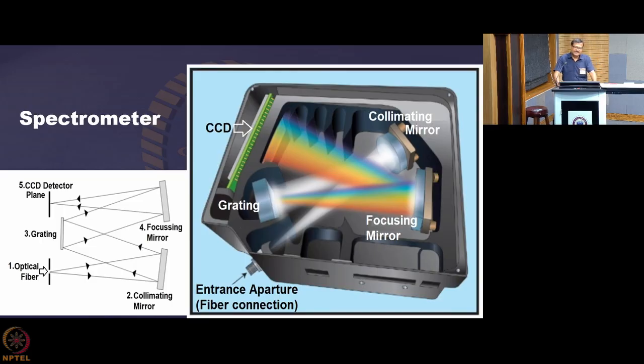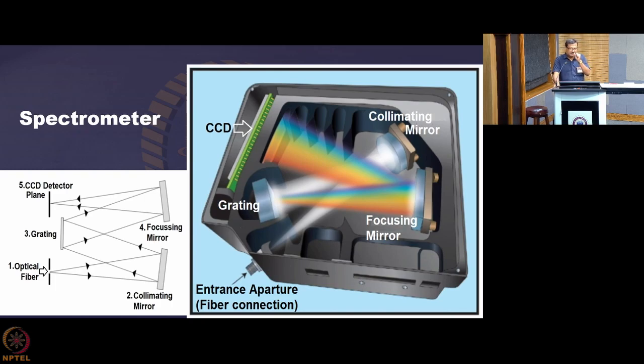So, if that is the case, then the intensity you are getting through the CCD is reliable. Otherwise, because of the photon response itself, you may get more current at a certain wavelength, while at another wavelength, even though the intensity is high, the response of the photosensitive material is not that good, so you will not get that much signal there. So, in one case, although the intensity is less, you are getting a higher signal because of the photosensitivity of the material. In the other case, you are not getting that much signal even though the intensity is high.